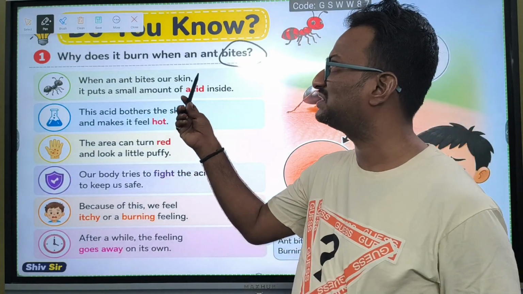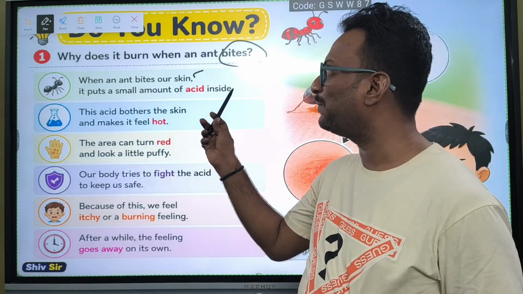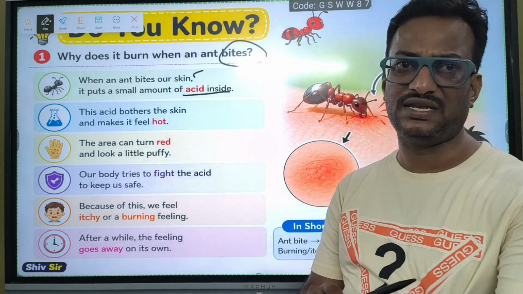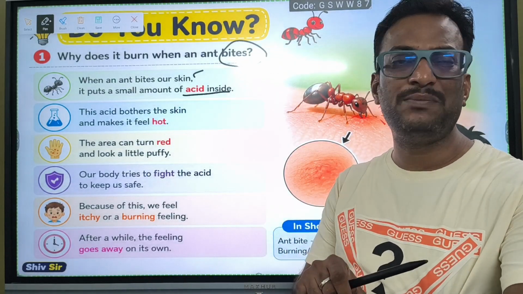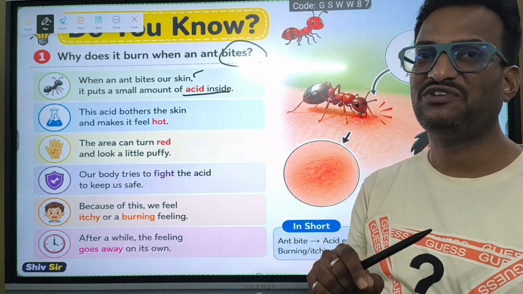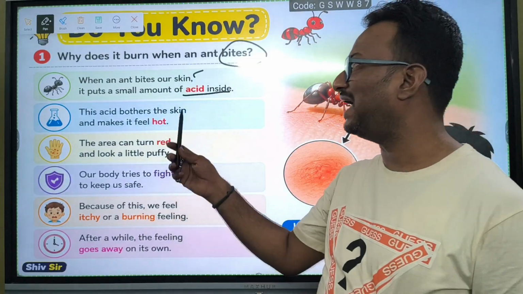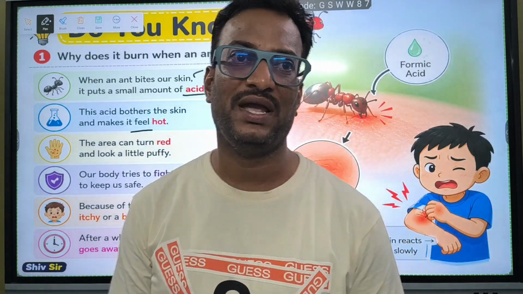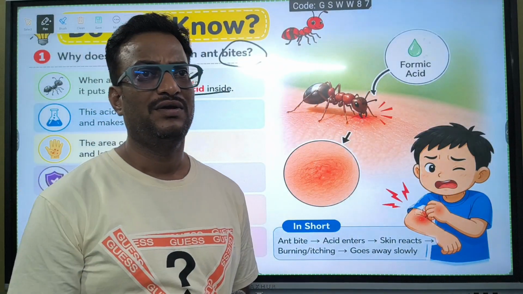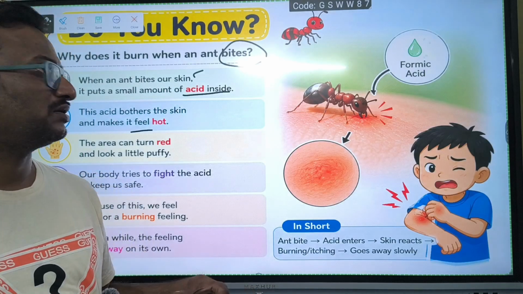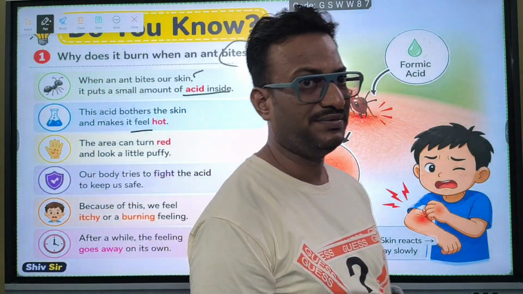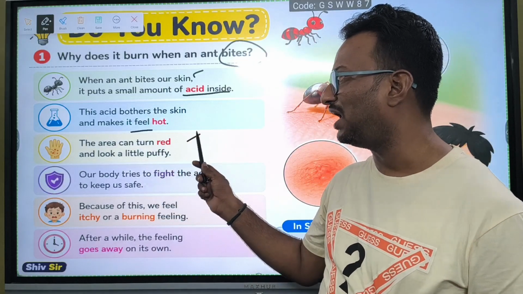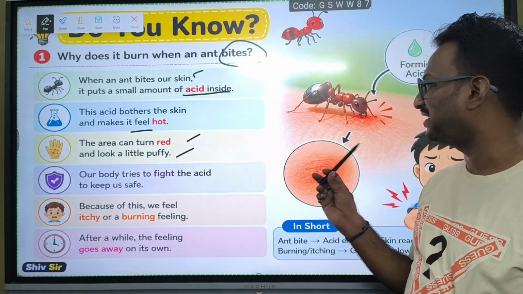When an ant bites our skin, it puts a small amount of acid inside. While biting, it inserts a little bit of acid. This acid bothers the skin and makes it feel hot. It reacts with our skin and it feels hot. The skin will be heated a little bit. The area can turn red and look a little puffy.